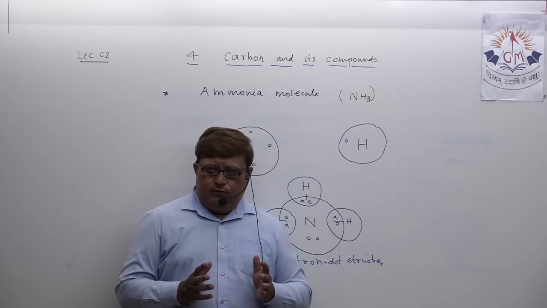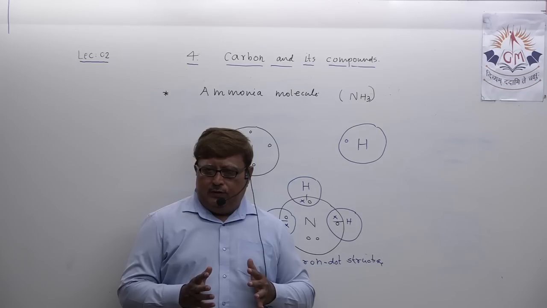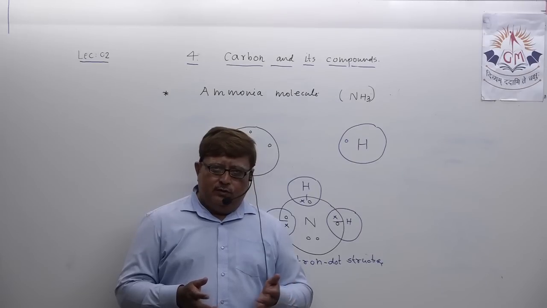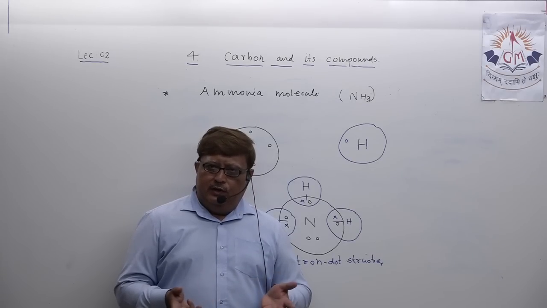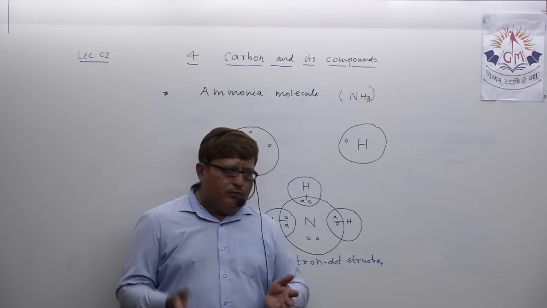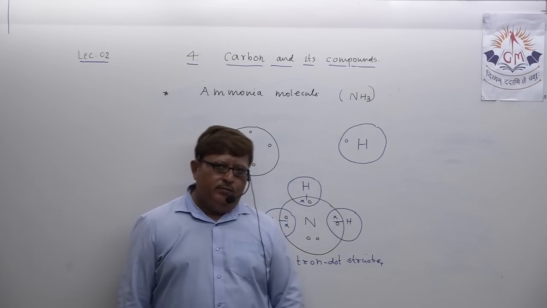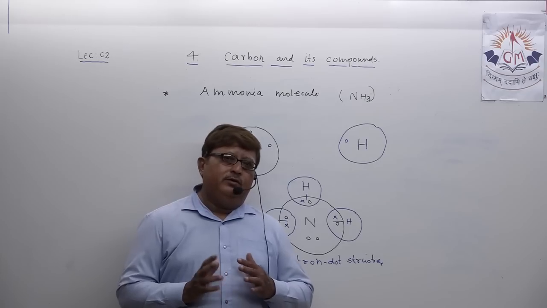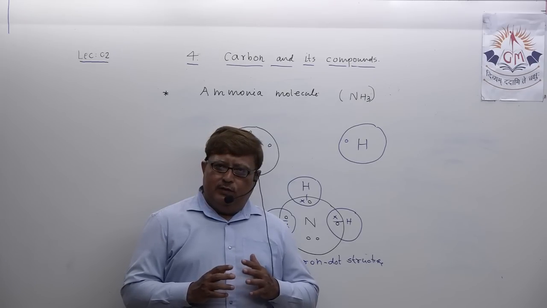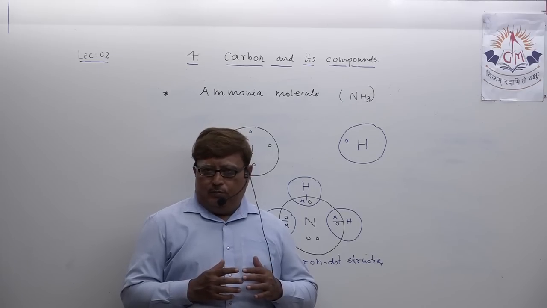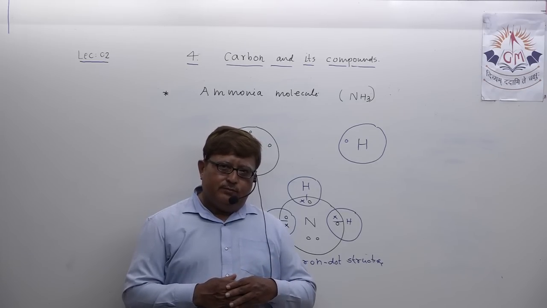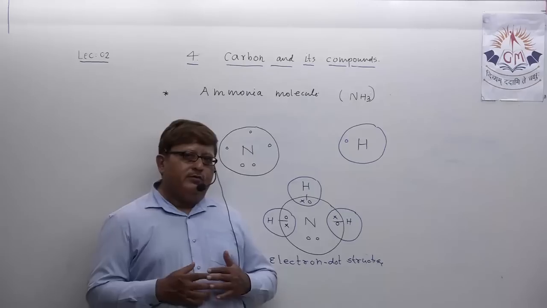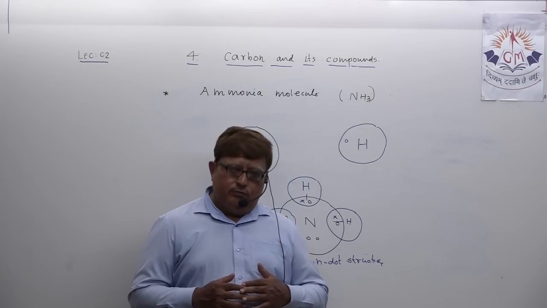Because once you are sure about the electronic arrangement, you will immediately guess how many electrons are required or to be donated for getting the octet state or electronic stable state, and then you can show formation of bonds between any molecule. Understood, my dear student? So in lecture number 1 and 2, we discussed covalent bonding. The covalent nature of carbon I explained in the first lecture, and here I also explained again the formation of different covalent compounds.